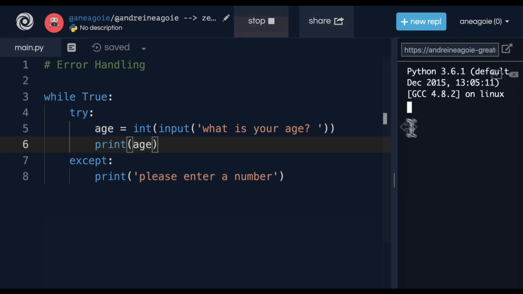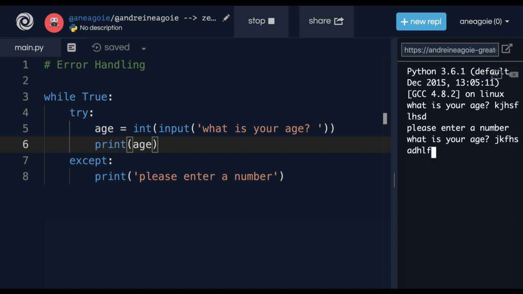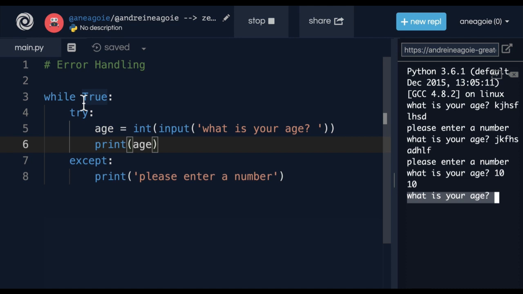Let's see that. If I click run, what's my age? Let's say, nope. Please enter a number. What's your age? Let's try to break it again. Nope. Please enter a number. All right, fine. My age is 10. There you go. I get the number 10, but it's still asking me what's my age. Ideally, I want to break out of this while true statement, right? So how can I do that?